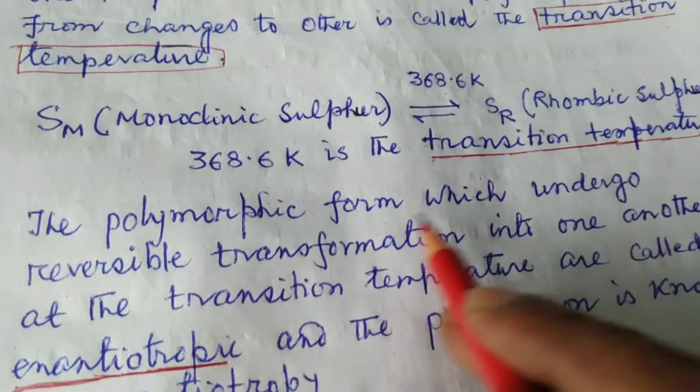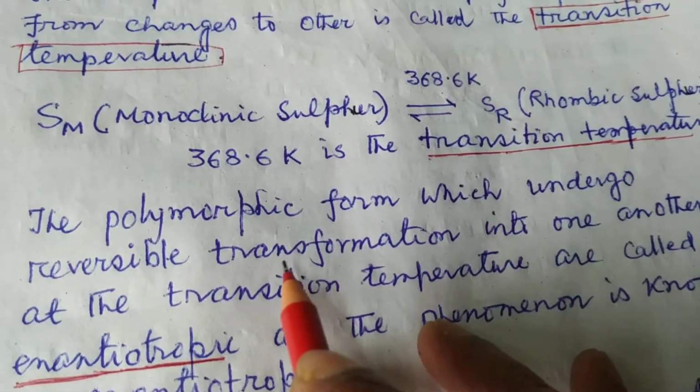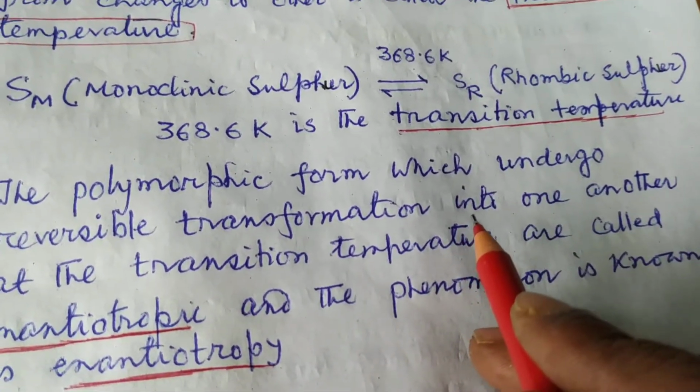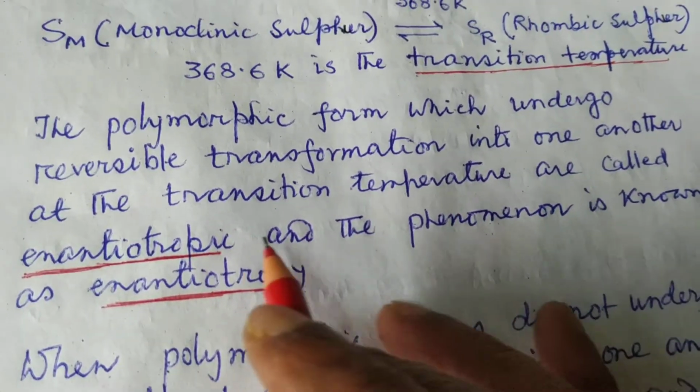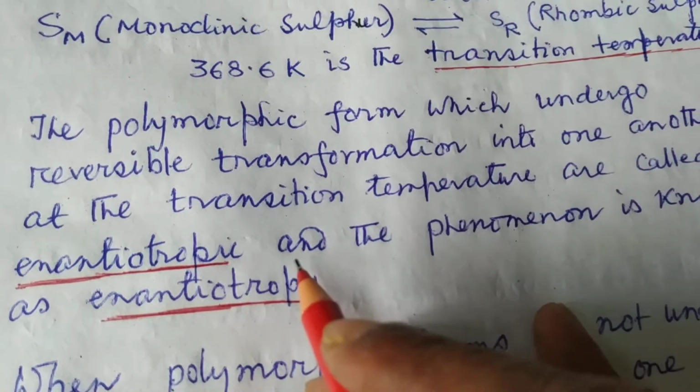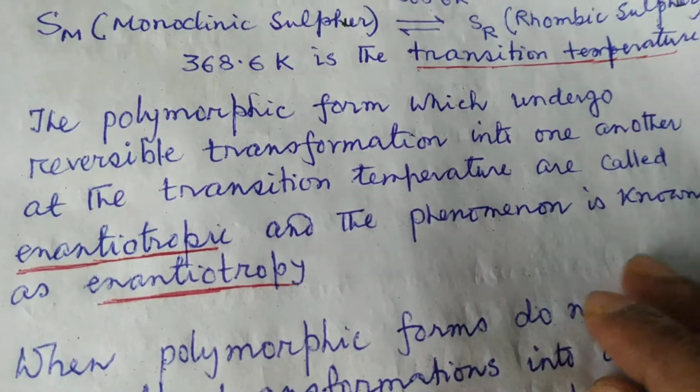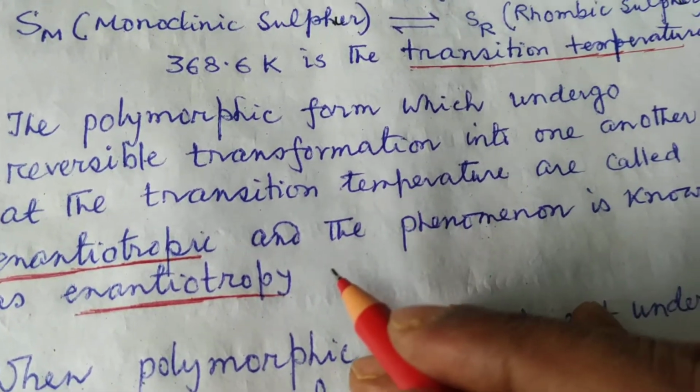The polymorphic forms which undergo reversible transformation into one another at the transition temperature are called enantiotropic, and the phenomenon is known as enantiotropy.